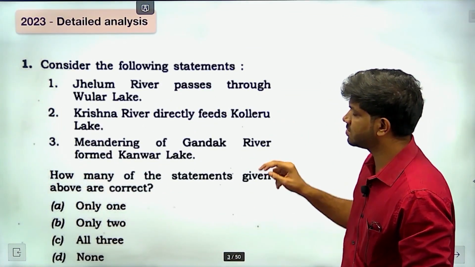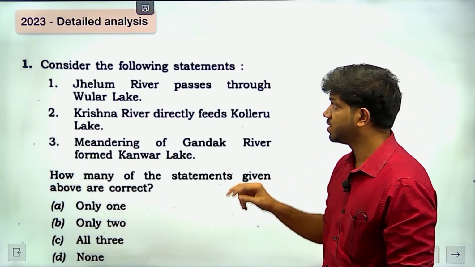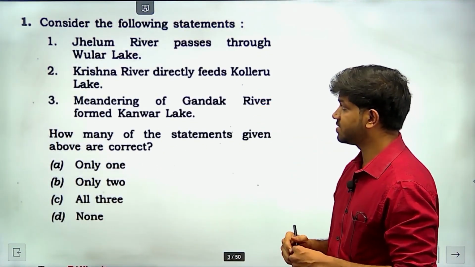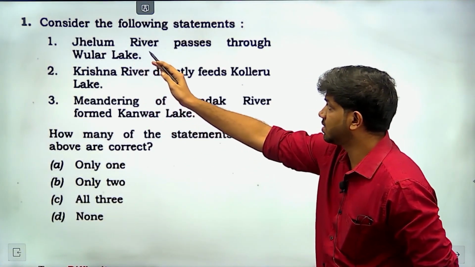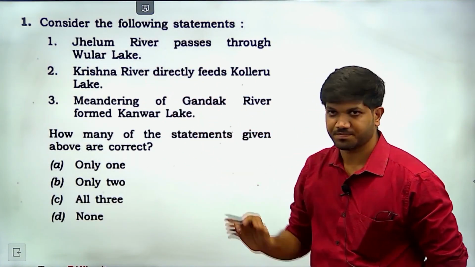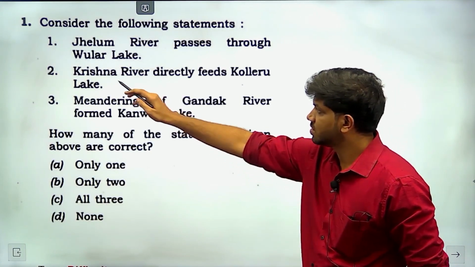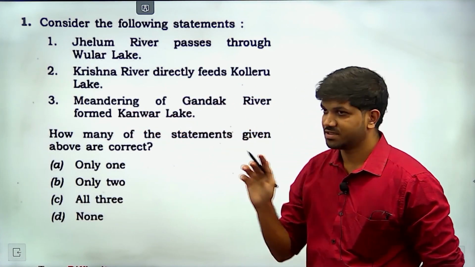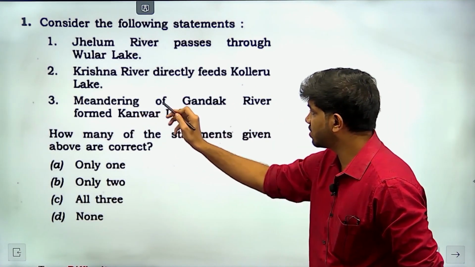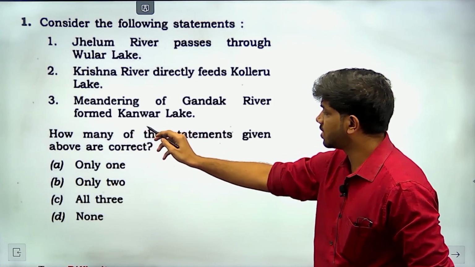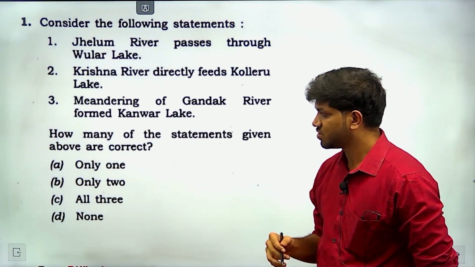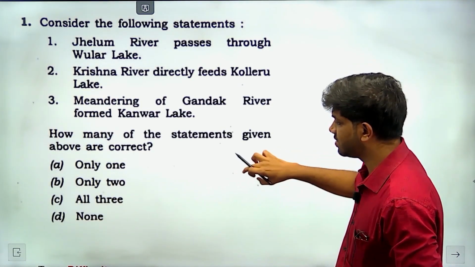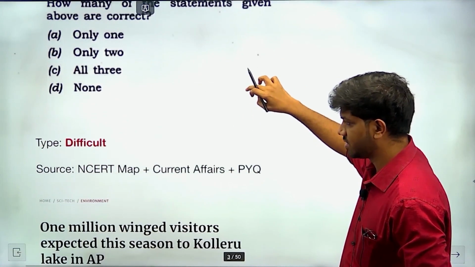this is the first question of the series A paper in 2020, given in the year 2023. In the first statement they have given: Jhelum river passes through Ular lake. Next, Krishna river directly, see the word directly, feeds Koleru lake. Third one, meandering of the Gandak river formed Kanwar lake. So you all know that, and I have also put this question in the difficult type.